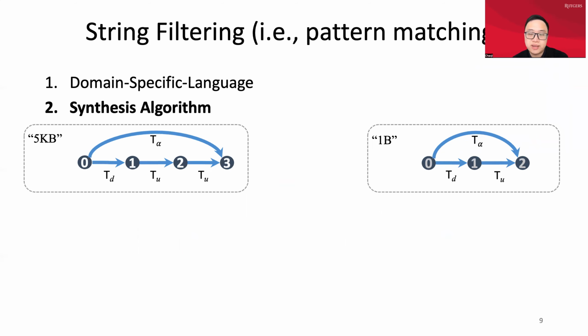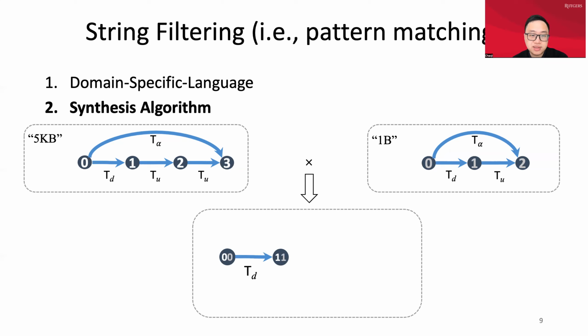So in this way, we can build a DAG for every string. And a DAG represents the patterns for one string. And our target is to find the consistent patterns among different strings. So we need to use the DAG intersection operation to generate a new DAG containing all the common edges. To do so, we need to enumerate all the vertex pairs and traverse all the edges among these vertices and keep the edges with the common labels. For example, here we can see the edge TD appears in the first DAG and the second DAG. So we can keep it in our new result DAG.